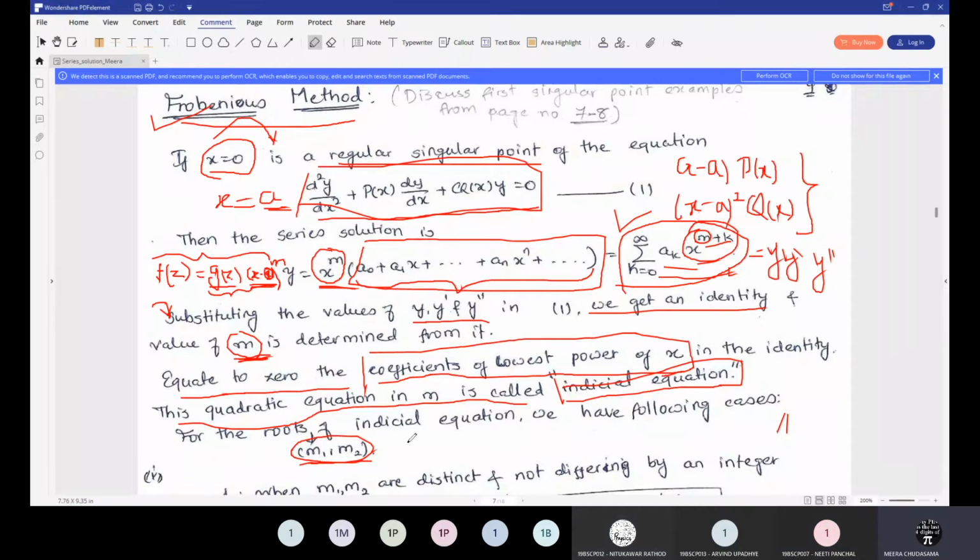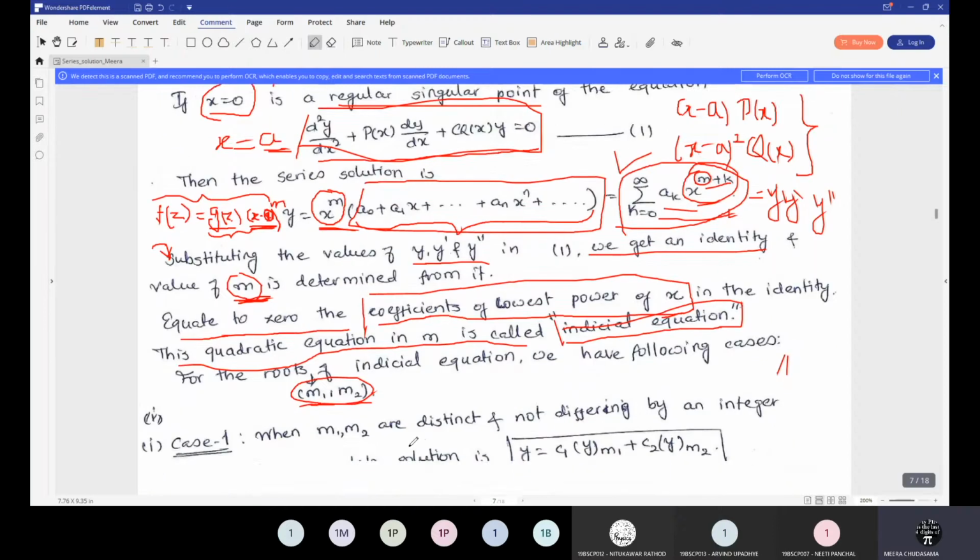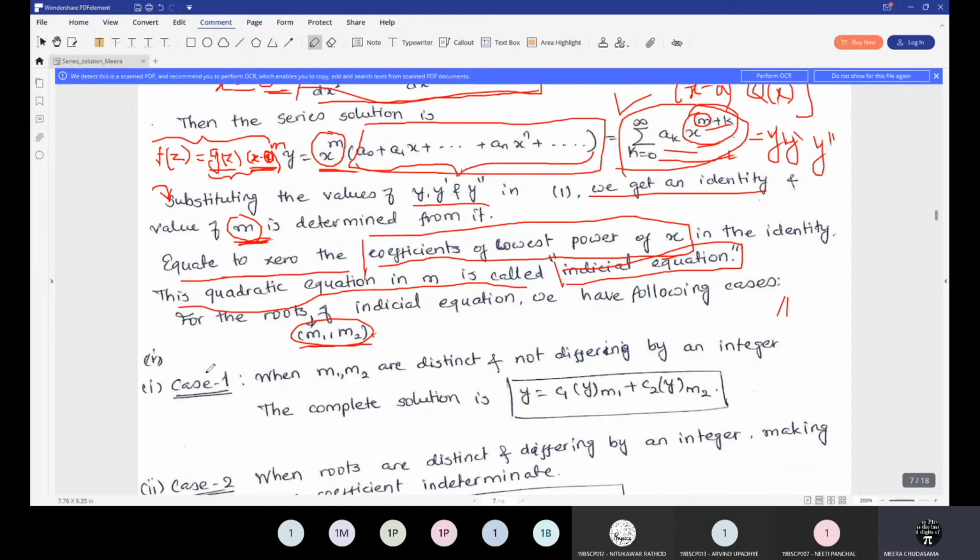So up to now it is fine. Now, from the nature of the roots, we will consider case one. What is case one? The two roots you got from the initial equation are distinct, and they are not differing by an integer.